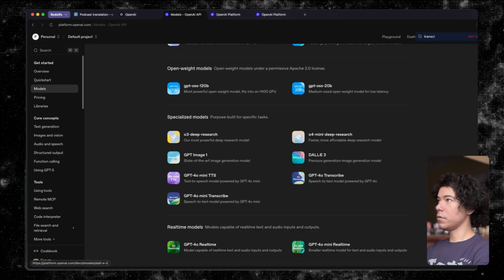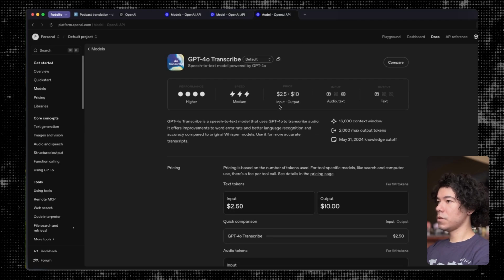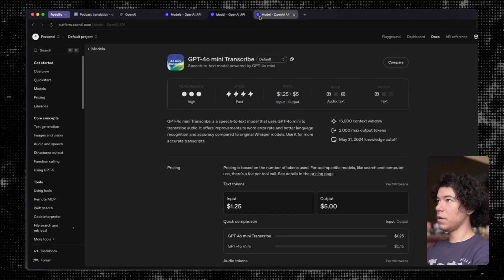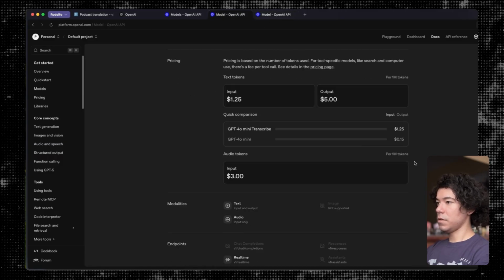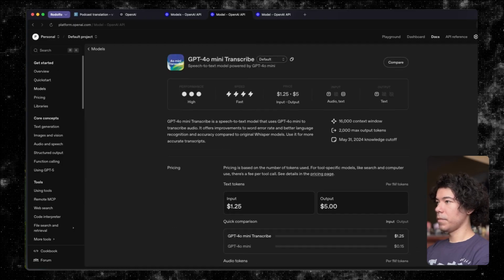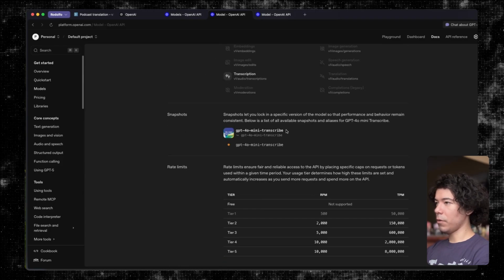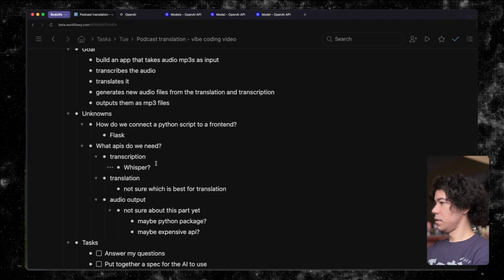Let's look at pricing for just a second. So this is mini, $1.25 in, $5 out, and $2.50 in, $10 out. I have a feeling there's not going to be that much of a difference based on my previous experience. We're already pretty good. So we'll just use GPT-4o Mini. And if it is not good enough, we'll just swap it out. Okay. So for transcription, we'll use this guy.